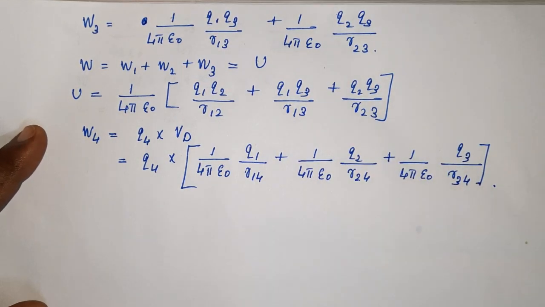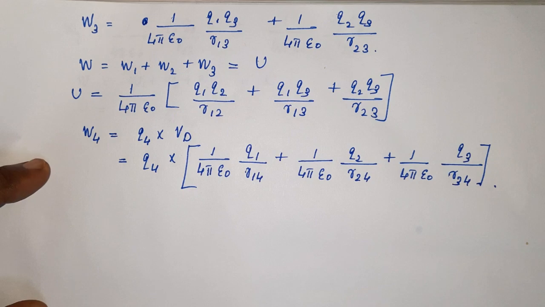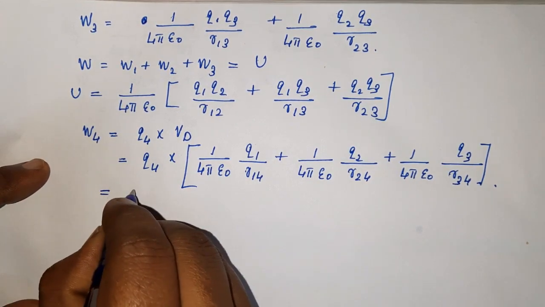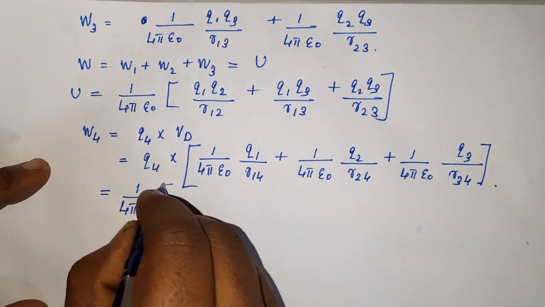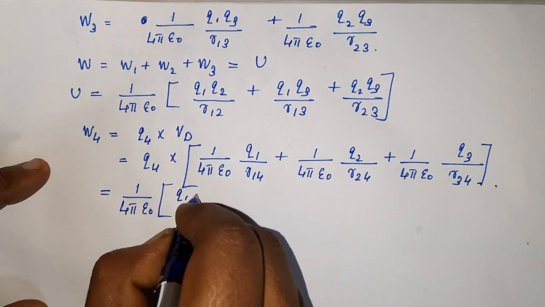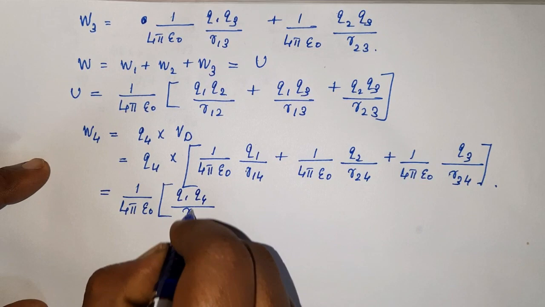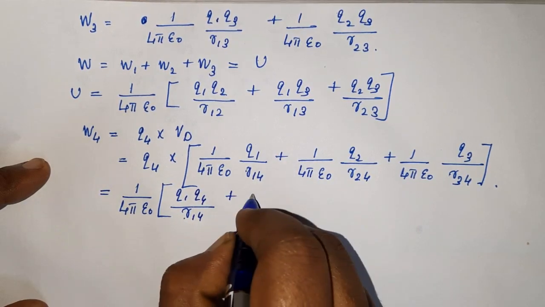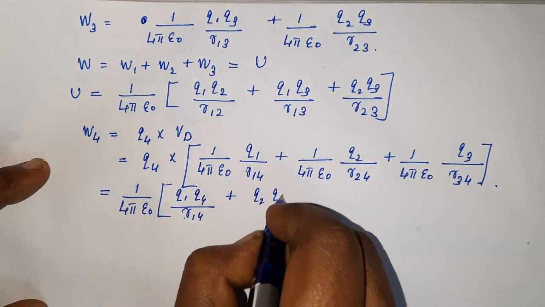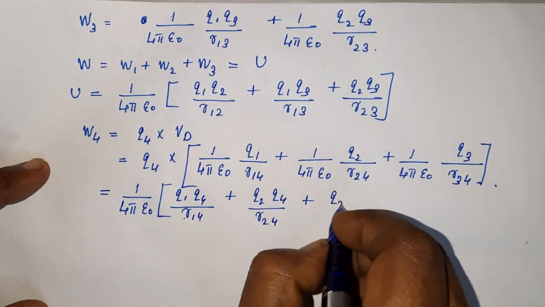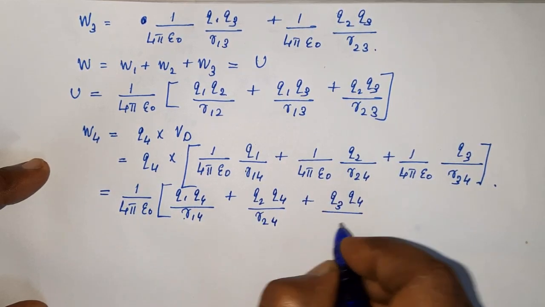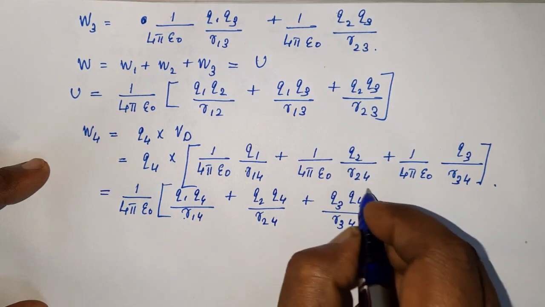So this is the expression for work done. Now expanding, we will have 1 by 4 pi epsilon 0 into Q1 Q4 by R14 plus Q2 Q4 by R24 plus Q3 Q4 by R34.